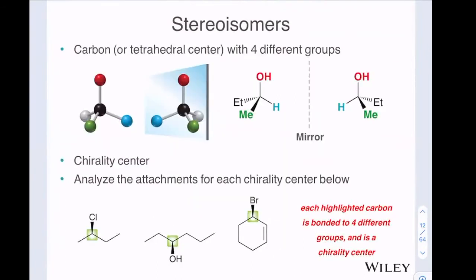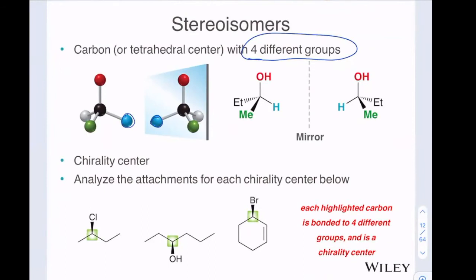So how do we get an enantiomer in chemistry? The easiest way is to break it down to have a single carbon with 4 different groups coming off of it. And so if we have the mirror image, you can see the blue is here, and then the green and the white and the red all follow. So it is the mirror image, but there's no way to superimpose it.